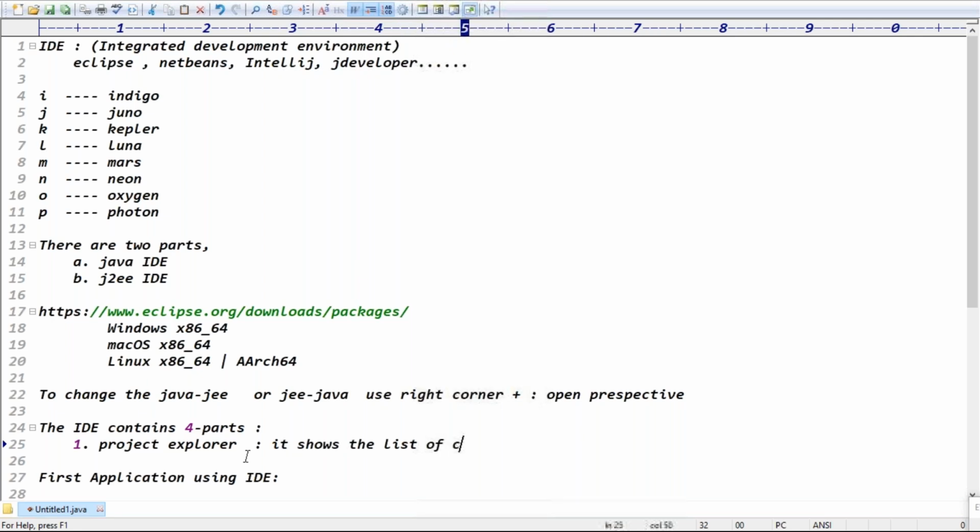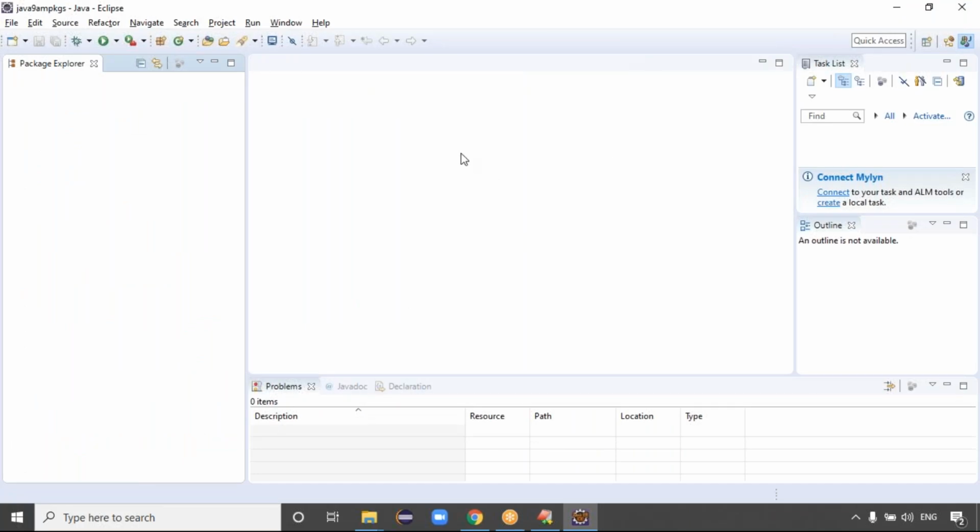It shows the list of created projects. That's the first one, guys. The second one is called the work area, guys. Workspace. Here, what is the code you have written? Are you able to see the code here, right?